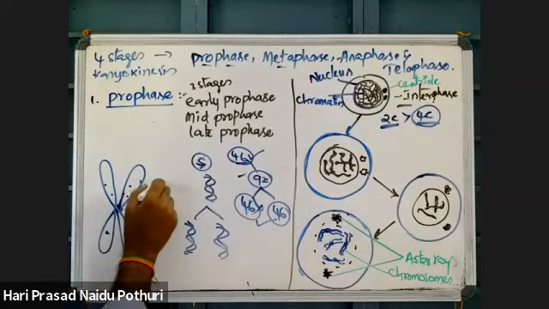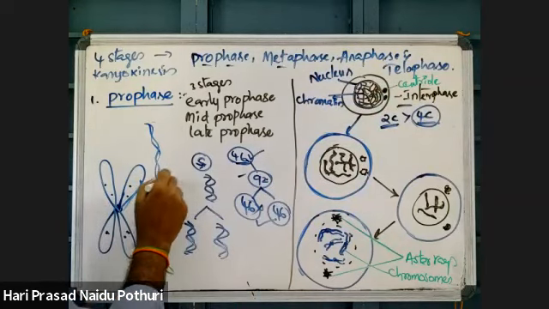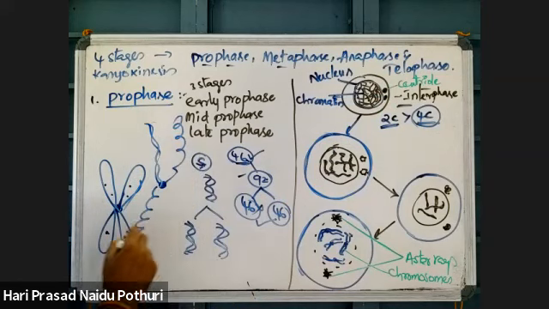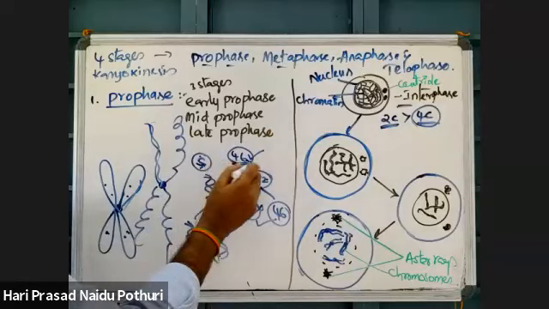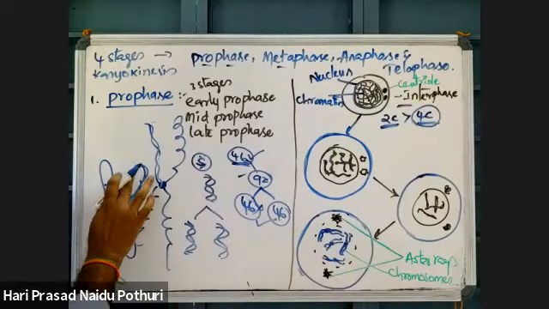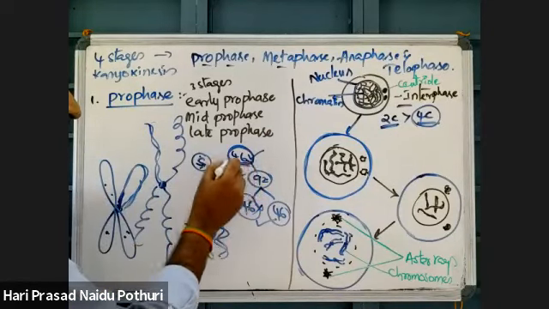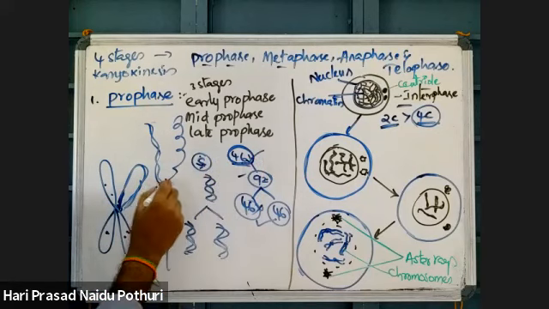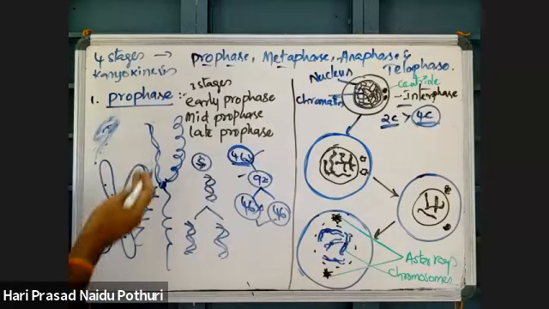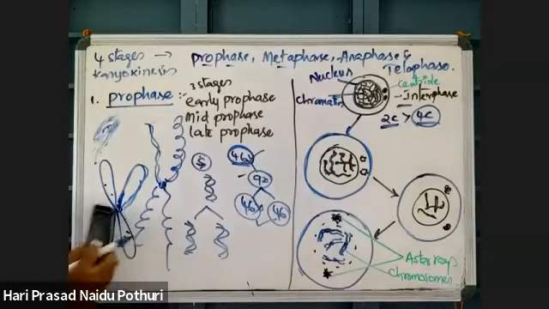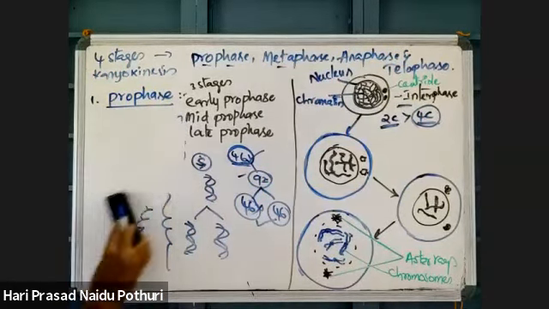This is the DNA here in the chromosome, but chromosomes have a complex structure. During DNA synthesis, free DNA is formed like this. How is free DNA formed during S phase? Listen once.